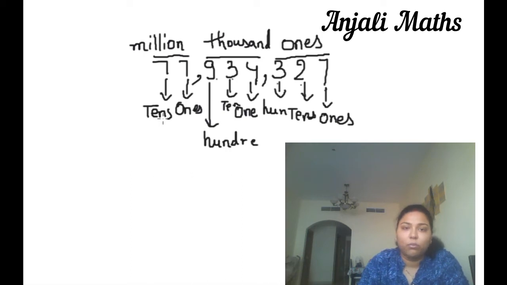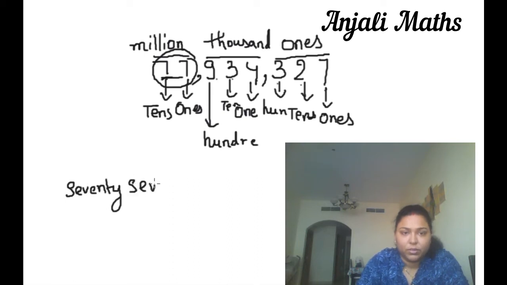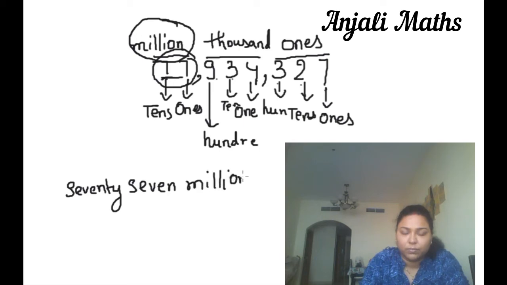Let's start to write in words. This is at the tens position, so we can write this 77, and the period is million, so we will write million. Let's start a new period. This is 9. Place value is 100.